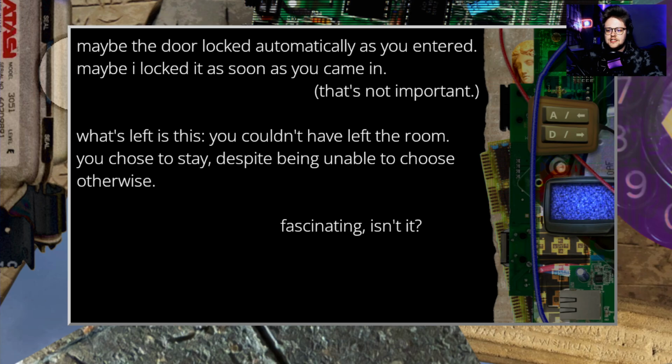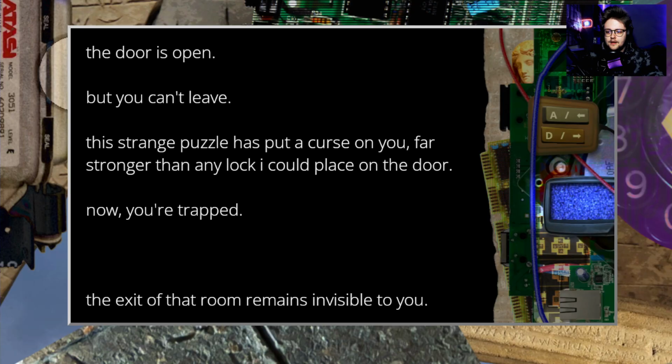Maybe the door locked automatically as you entered. Maybe it locked as soon as you came in. That's not important. What is left in this is this. You couldn't have left the room, you chose to stay, despite being unable to choose otherwise. Fascinating, isn't it? The door is open, but you can't leave. This strange puzzle has put a curse on you, far stronger than any lock I could place on the door. Now you're trapped. The exit of that room remains invisible to you.